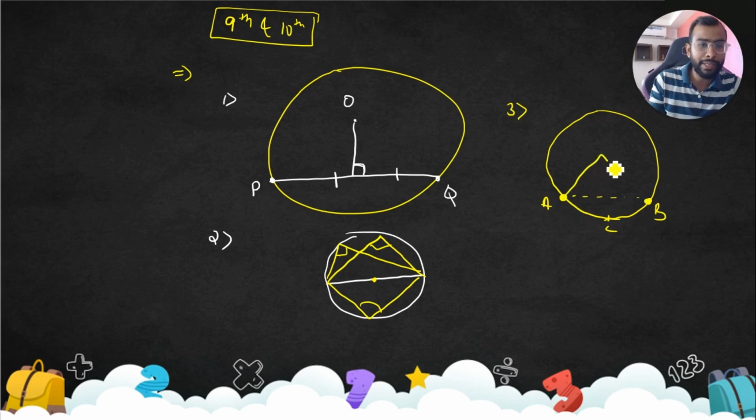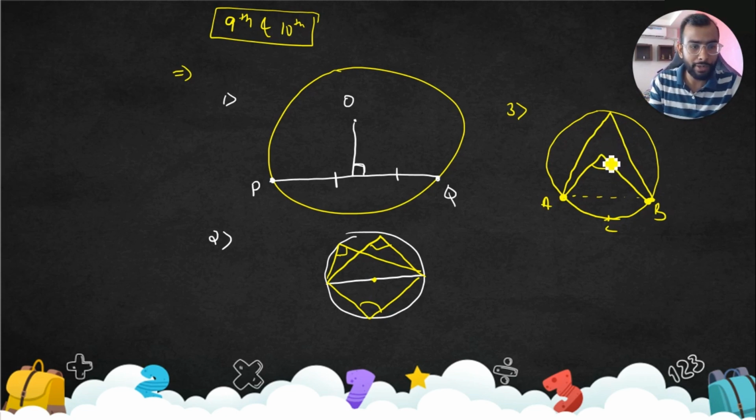So the angle subtended at the center, let's say this is the angle subtended at the center, and the angle subtended by this chord or by this arc on the same side of the center. So this angle at the center would be double of this angle. For example, if this is theta, this is 2 theta, correct? Because of the same reason, if this is 180 degrees, this is going to be 90 degrees.